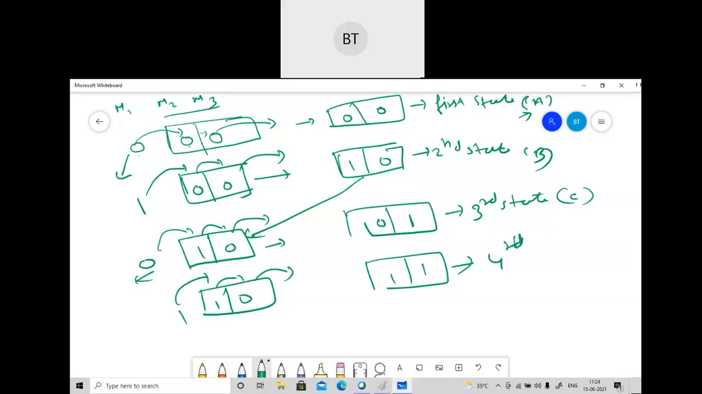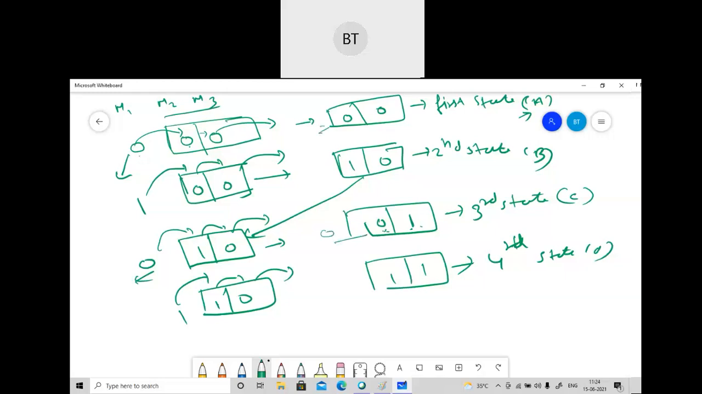Fourth state. I'm calling it D. Now somebody will ask you why you have not put it 0, 1. So when you put 0, 1 here, and when you substitute the input 0, what will it become? 0, 0. So 0, 0 is already there.